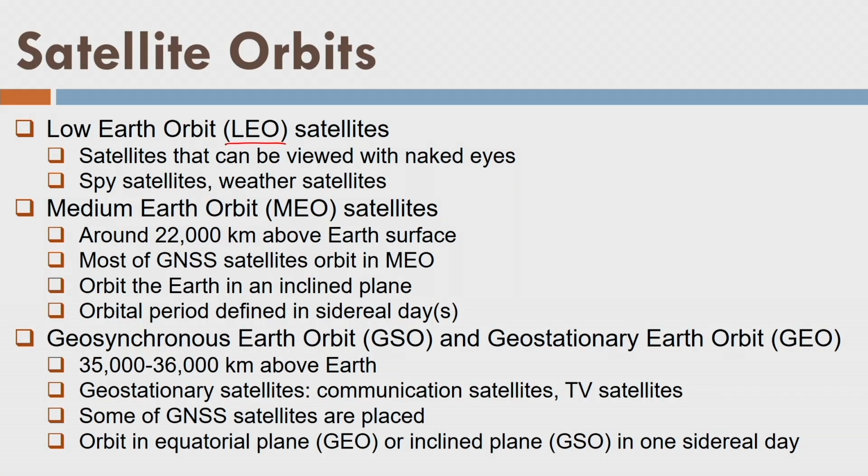All the spy satellites, for example Corona, Lanyard or Argon, all these early spy satellite programs, were using LEO orbits, and the range of the LEO orbits is less than 1000 kilometers above the surface of Earth.